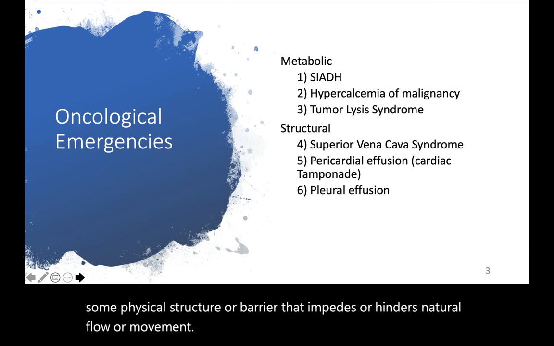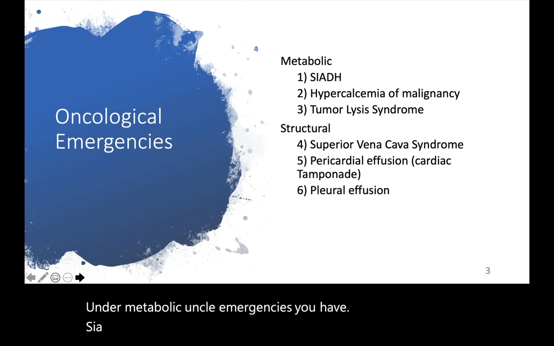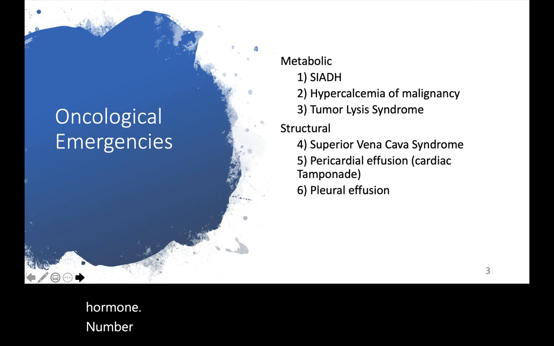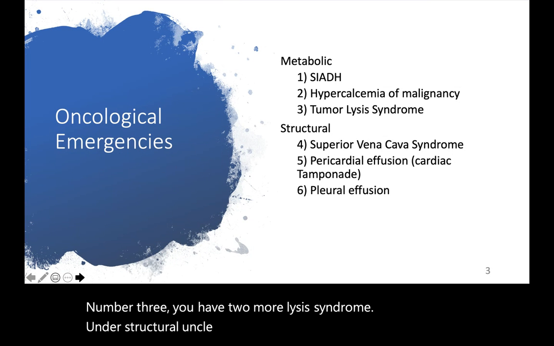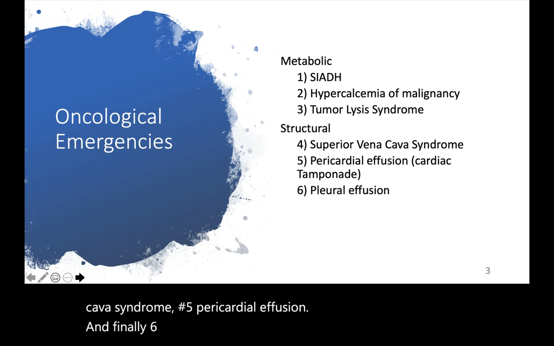Under metabolic onco-emergencies, you have number 1, SIADH, or syndrome of inappropriate secretion of antidiuretic hormone. Number 2, you have hypercalcemia of malignancy. Number 3, you have tumor lysis syndrome. Under structural onco-emergencies, you have number 4, superior vena cava syndrome. Number 5, pericardial effusion. And finally, number 6, you have pleural effusion.